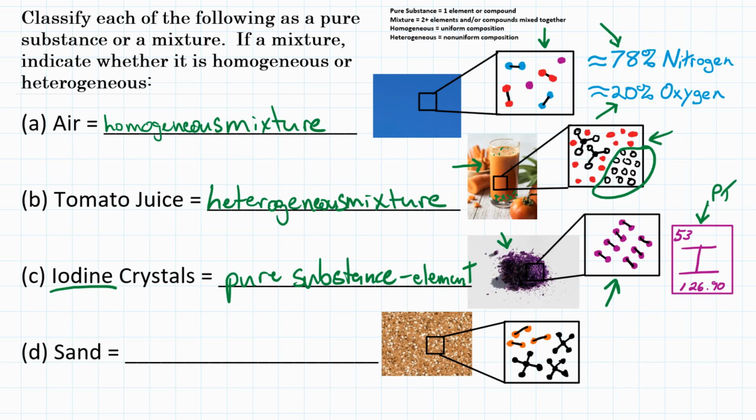All right, last is sand. Now, by looking at a picture of sand, we can clearly see the different colors. So that would definitely indicate that sand is a collection of many different minerals, compounds, things like that. So we wouldn't necessarily have to look at a particle diagram for sand because you can pretty much tell. But if we did, again, like tomato juice, you would kind of see this separation of molecules there, where one type would kind of be concentrated in one area and another type concentrated in a different area. So sand is also a heterogeneous mixture.